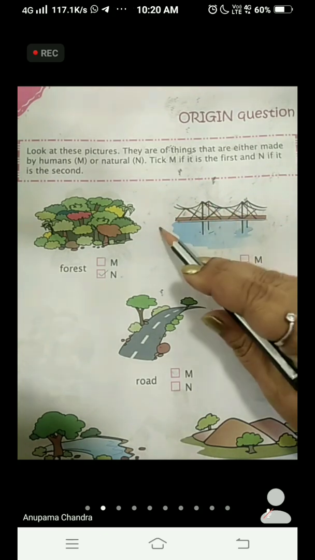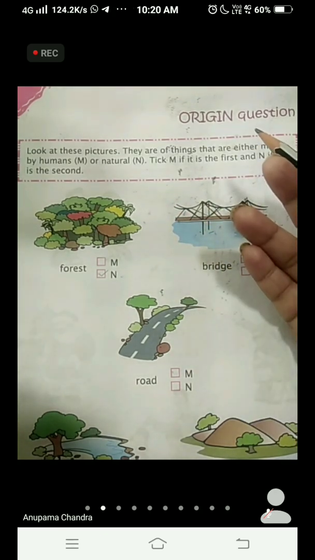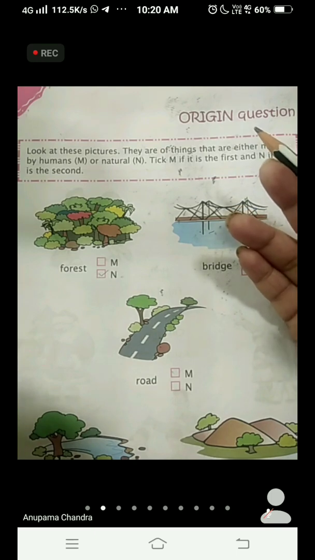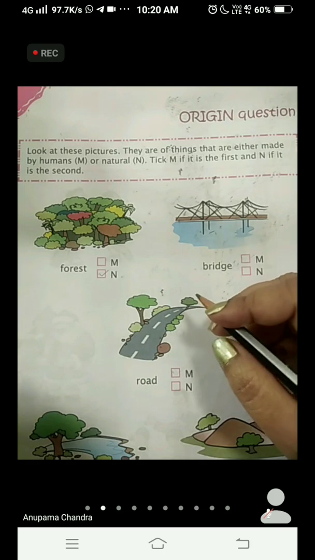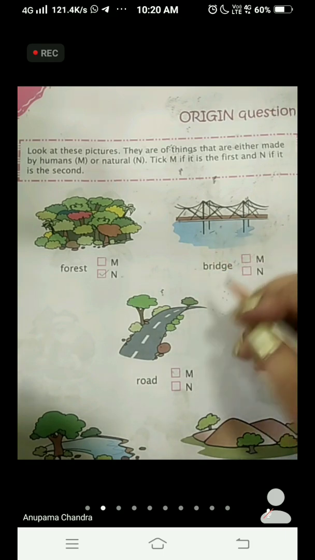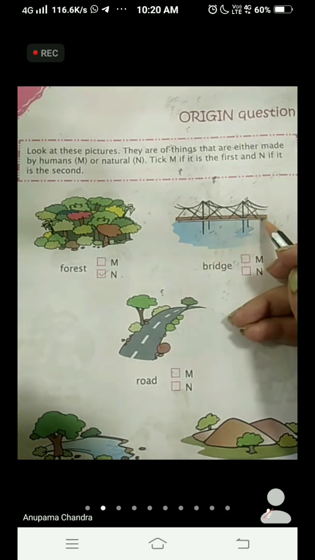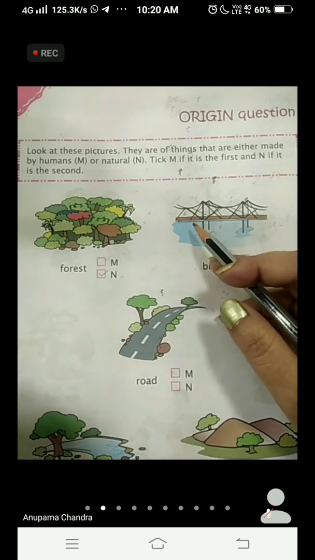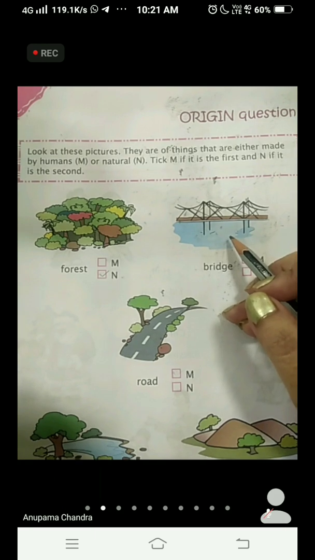Now someone wants to go from one place to another, to the other side of the sea. Then what can we do? We cannot cross through the water. Yes, we can cross with the help of a boat, right? But if we don't want to use the boat, then what do we have to do? We have to make a bridge over that so that we can cross that river, sea or anything covered with water.